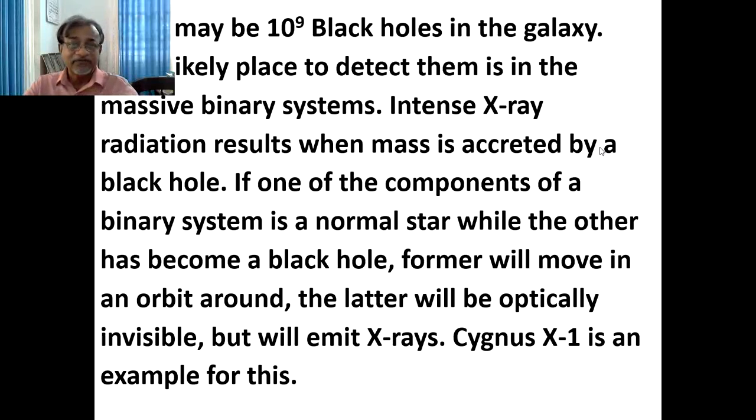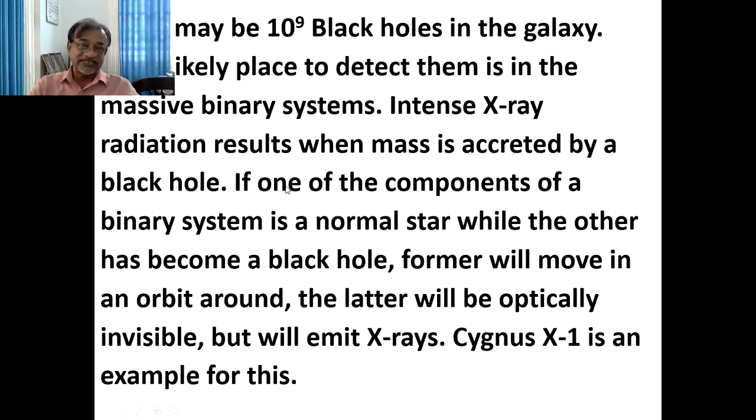There may be 10 raised to 9 black holes in the galaxy. The most likely place to detect them is in massive binary systems. Sirius A, Sirius B are binary systems. Procyon A, Procyon B are binary systems. And intense X-ray radiation results when mass is accreted by a black hole.